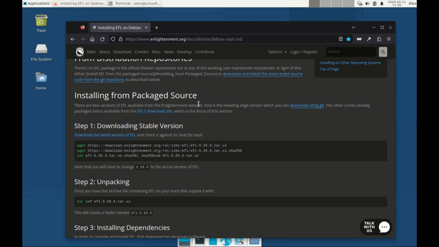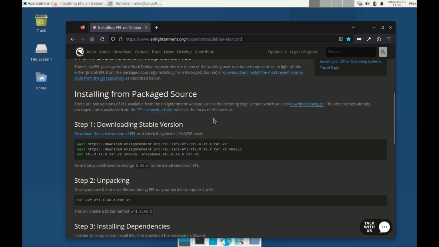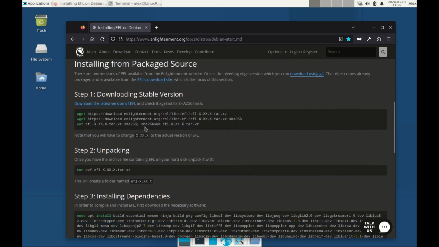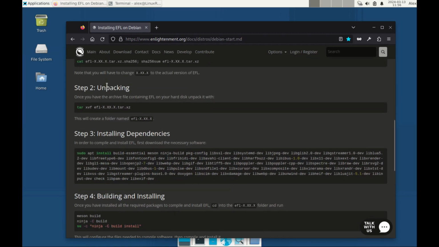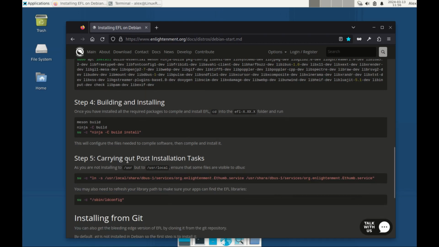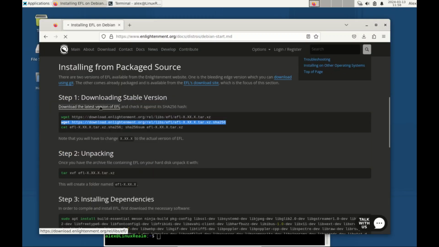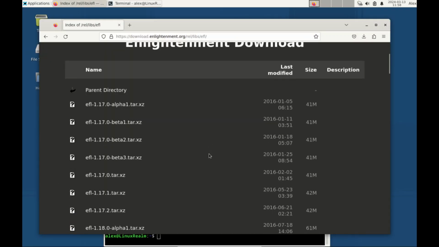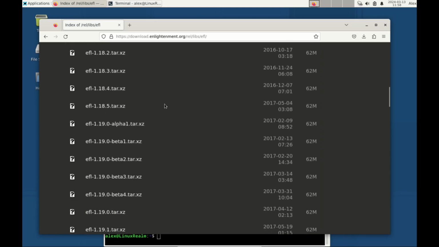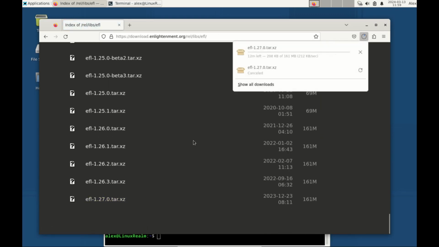distribution except for Ubuntu. There are several steps, I believe 5 steps, and the first one is to download the Enlightenment files. Then step 2 is unpacking, and 3 is installing dependencies, then building and installing, and then carrying out the post install tasks. Just download the file, and here we don't need to download all of them. Let's pick the latest one, so let's download this one.